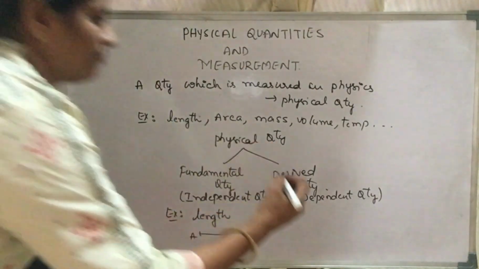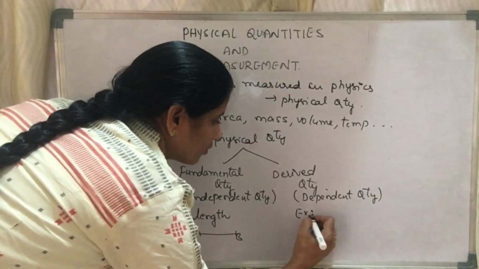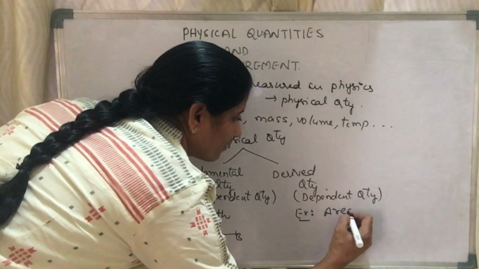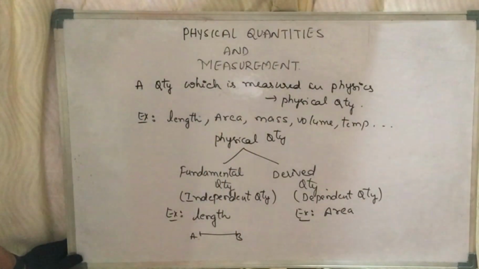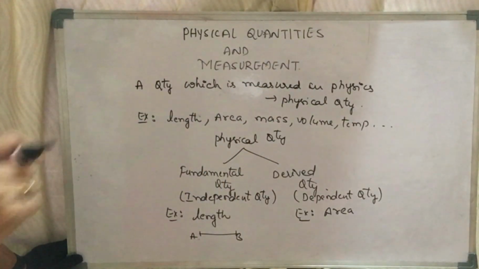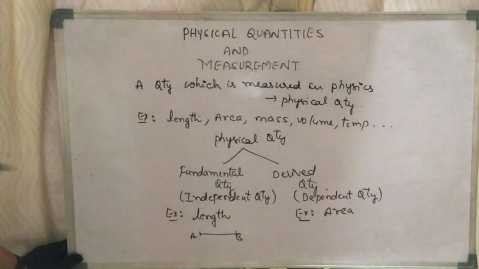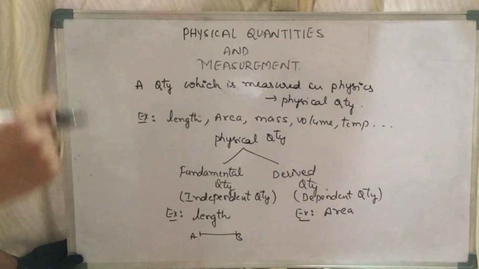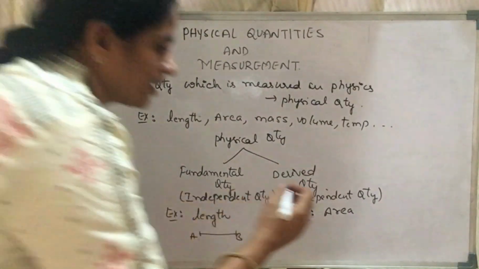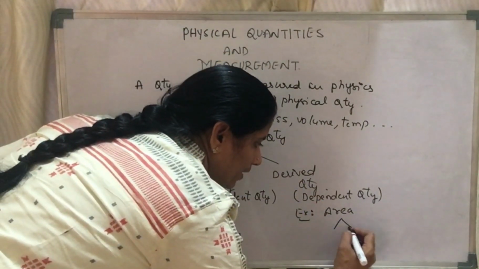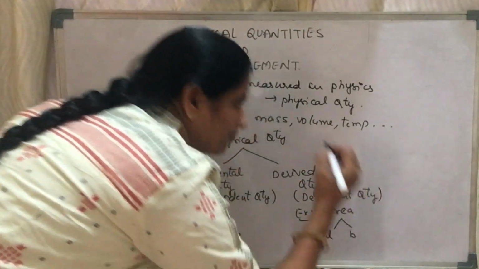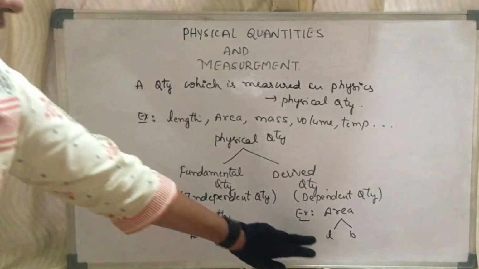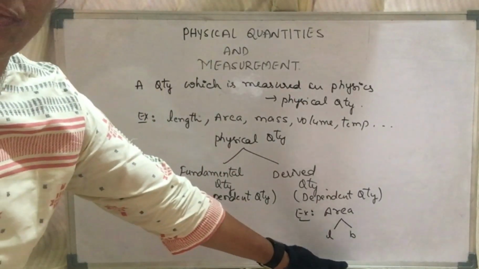But if you take an example of a derived quantity, if you want to find area of an object, we can't directly go with the scale or with anything else and find the area. To find the area, first we have to depend upon length and breadth of an object.